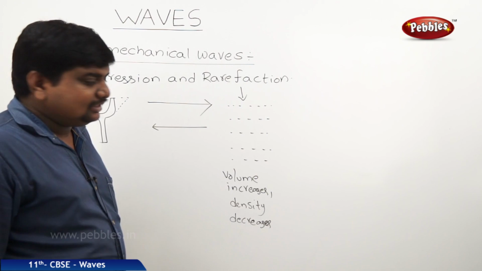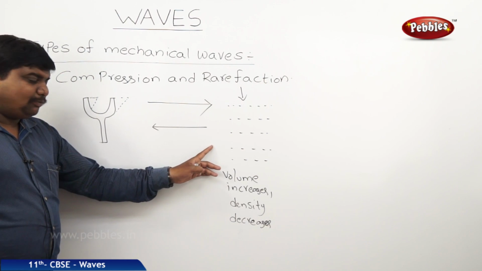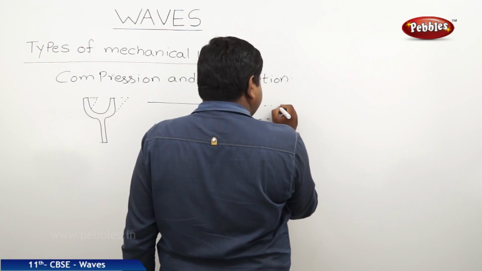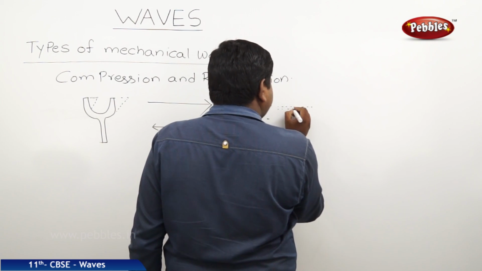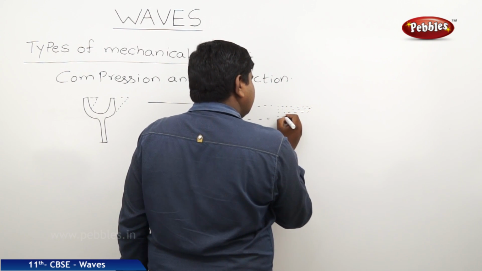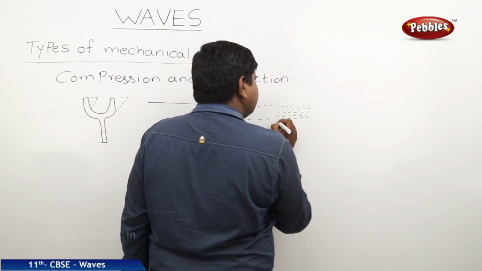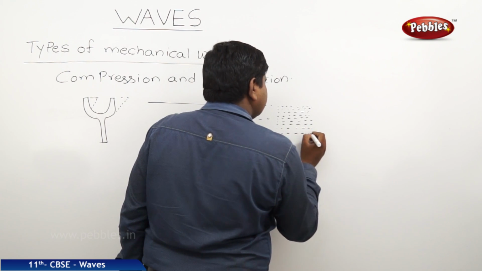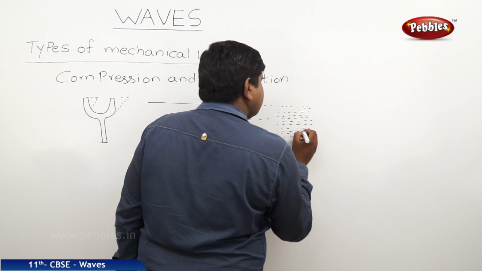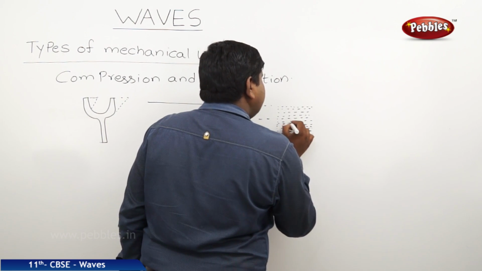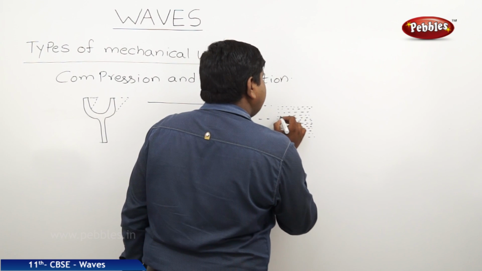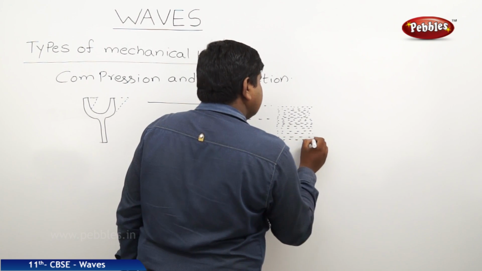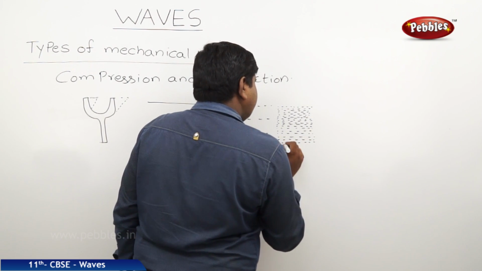But what about the compression? When all the particles of the medium are propagating towards the mean position of the disturbance, then the volume will decrease and the particles will be surrounded closely like this. So more particles of the medium are crowded within a small given volume. That means its density is going to increase. That's why it is better to draw them very close to each other.